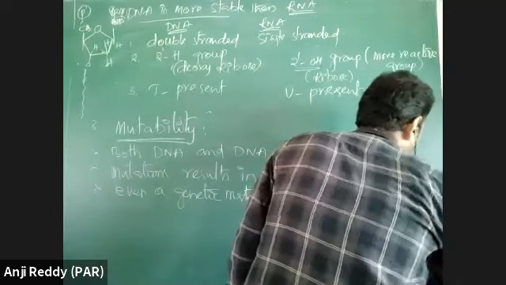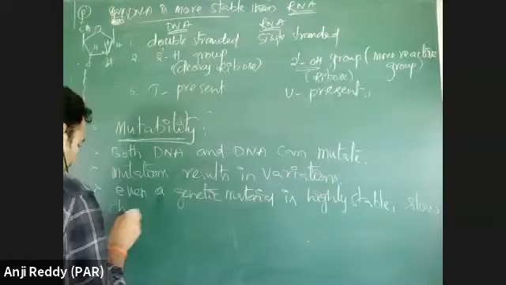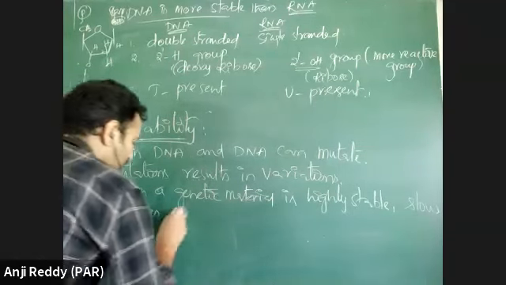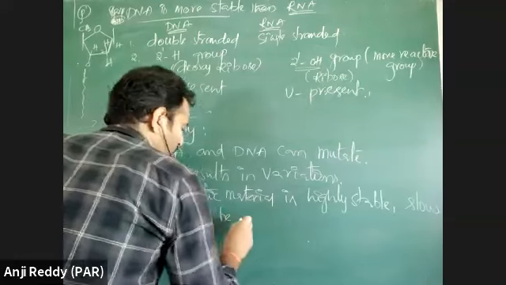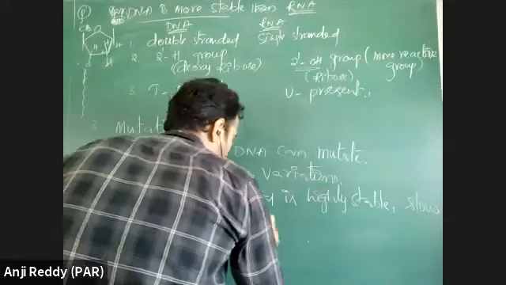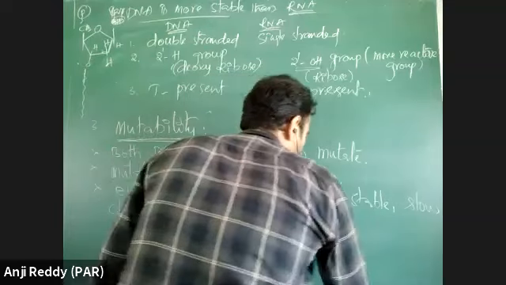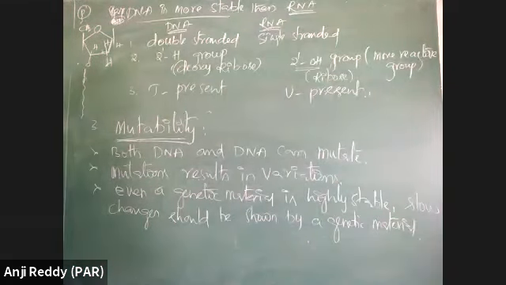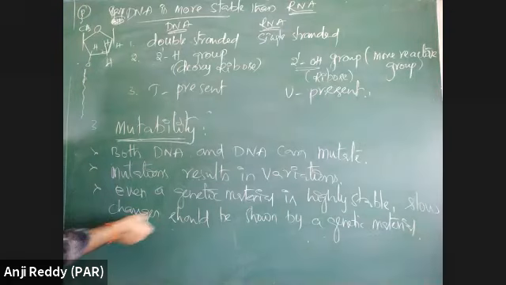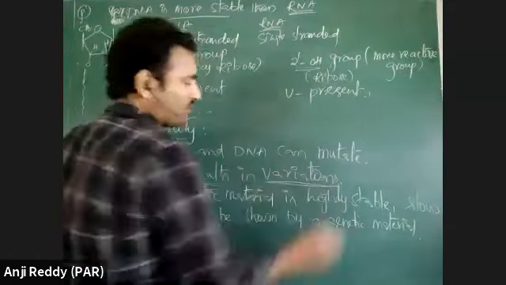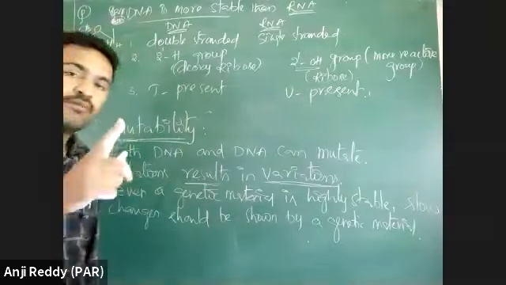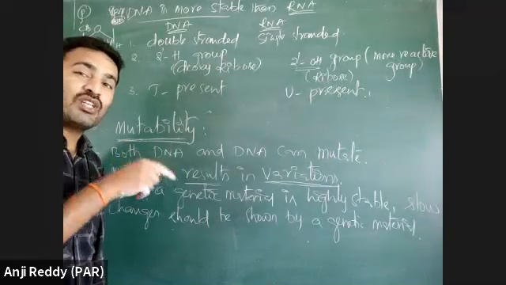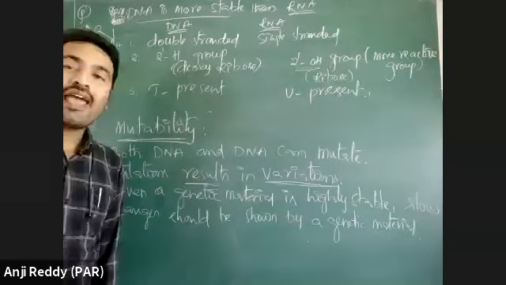Even if it is stable, slow changes should be shown by a genetic material. Even if genetic material is more stable, it should show some slow changes. Those changes only result in variation. Otherwise, the evolutionary theories will not be accepted.